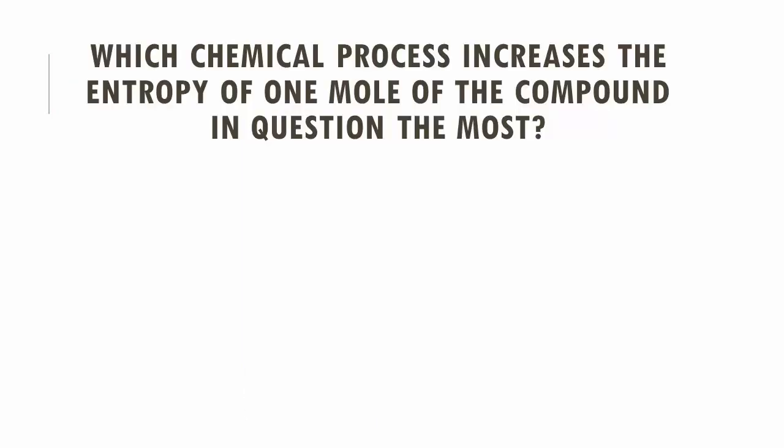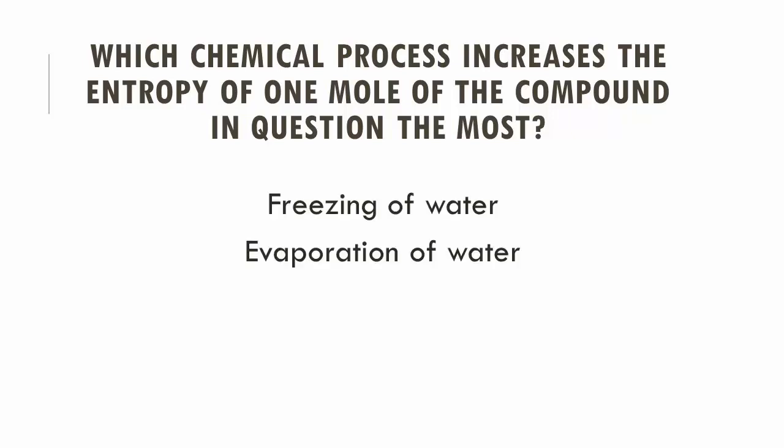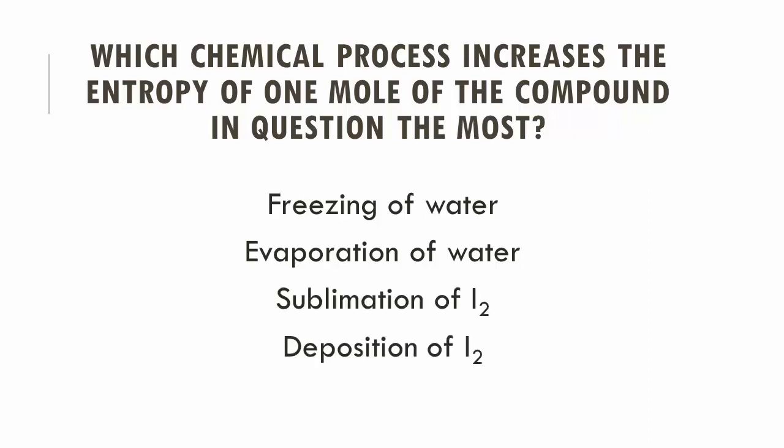Here, we are looking to find the chemical process that increases the entropy of a mole of the compound in question the most. Our options are the freezing or evaporation of water, or the sublimation or the deposition of iodine. To answer this question, we need to identify which changes are the most extreme, or in other words, which states are furthest apart from each other. For example, a liquid that turns into a solid or a gas is undergoing a small change compared to a gas that turns directly into a solid.